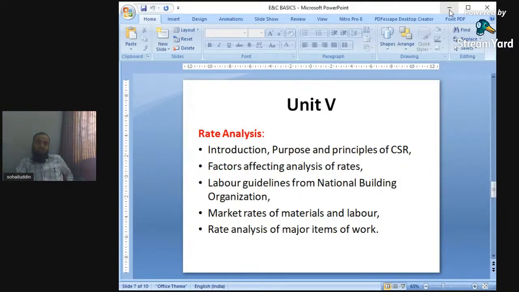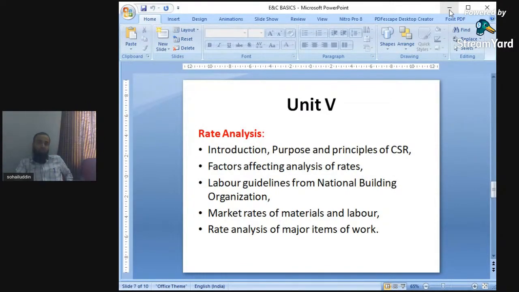Market rates of materials and labors, again rates of the materials and labors. What is the present cost of the fine aggregates? As you all know, one truck of fine aggregates costs near about 28 to 30,000. In the same way the cement cost, the labor cost. Now labors are not available, therefore the cost of labors is also more. So market rates of various materials, cement cost, sand cost, aggregates, labor cost, or equipment cost.